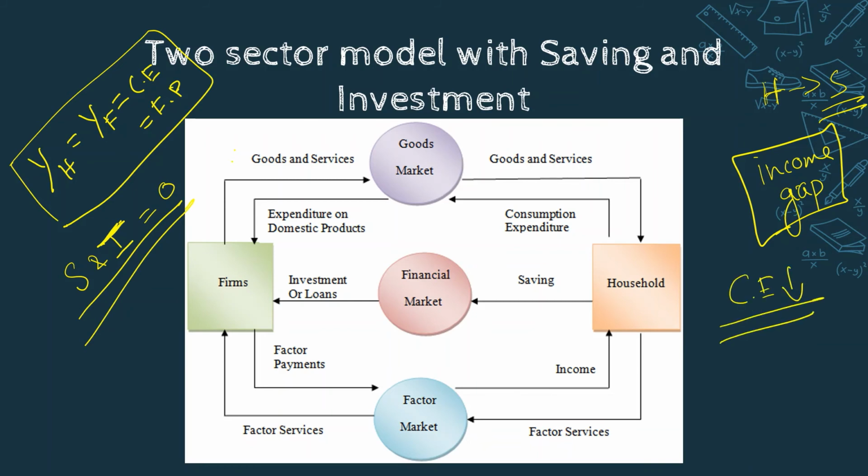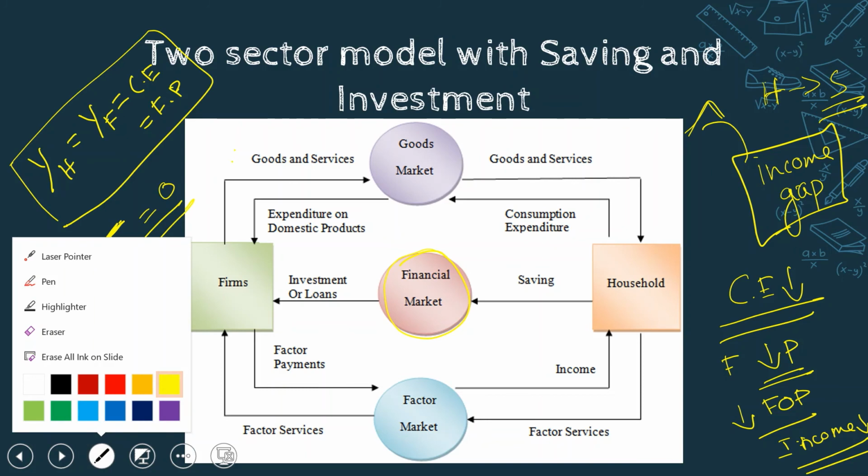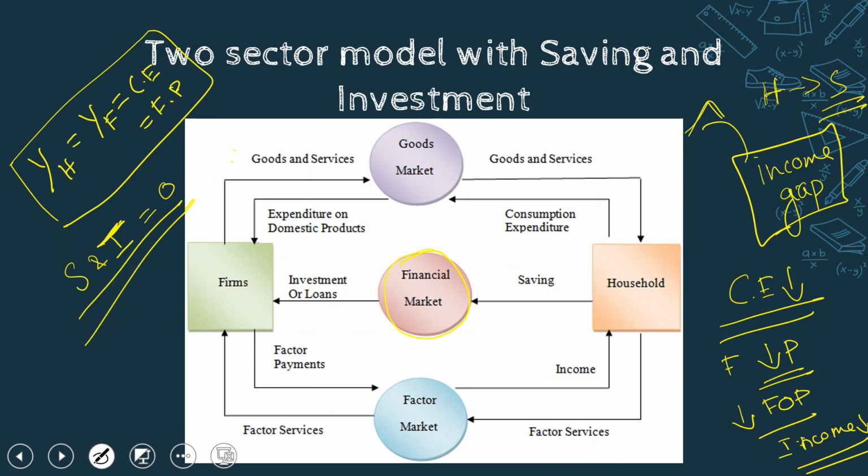So what will the firm do? As the consumption expenditure is less, the firm decides to reduce its production. That means it will hire fewer factors of production. So factor income of the household will also fall. So one way to rectify this income gap is bringing in the financial market, that is savings and investment, that is projecting the savings to the firm as an investment.